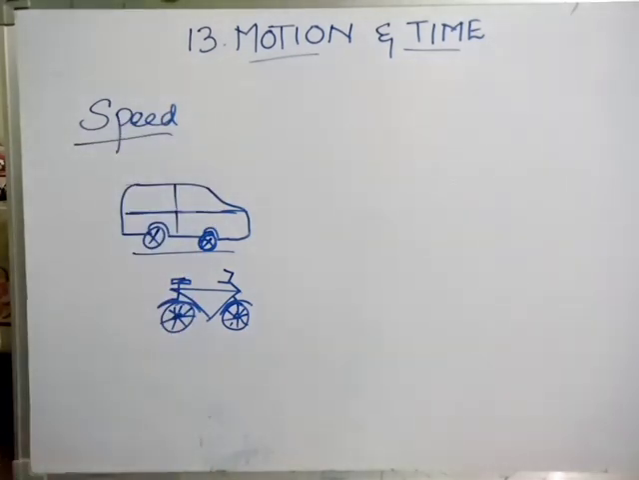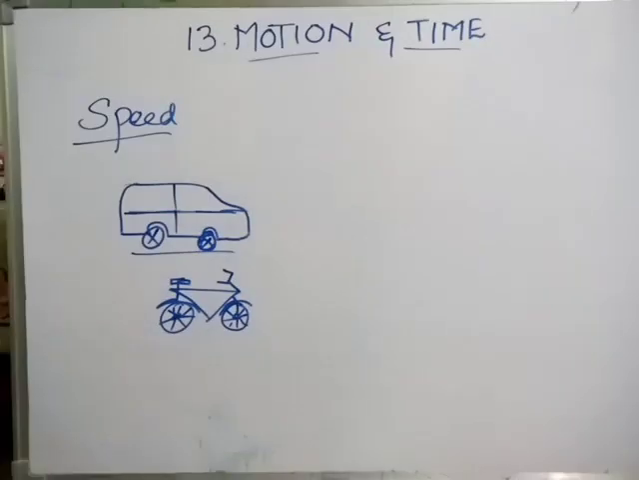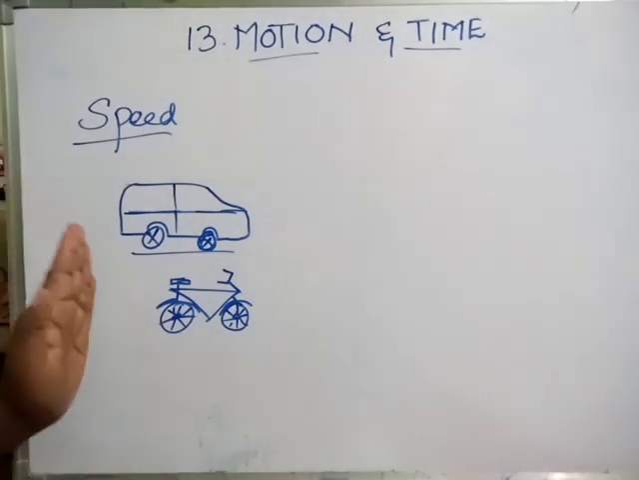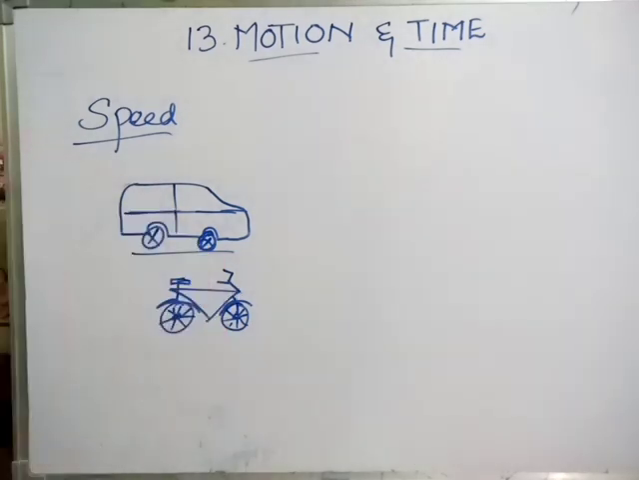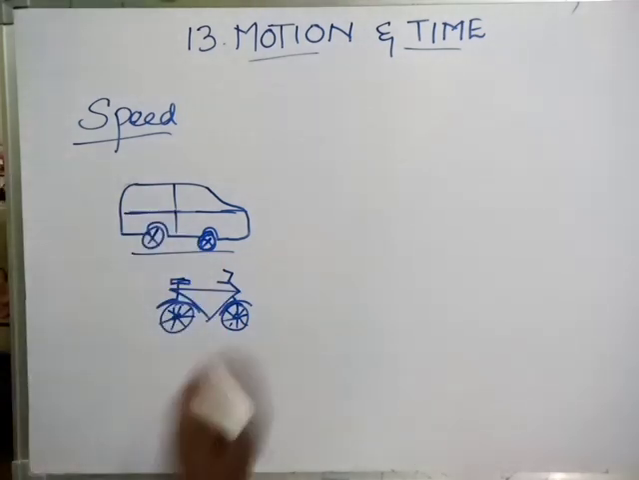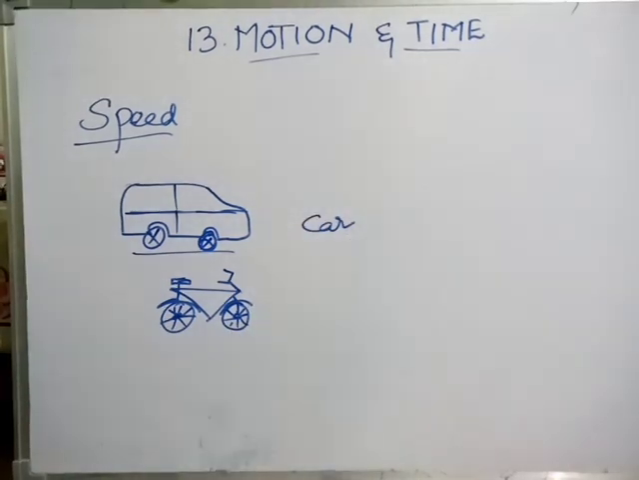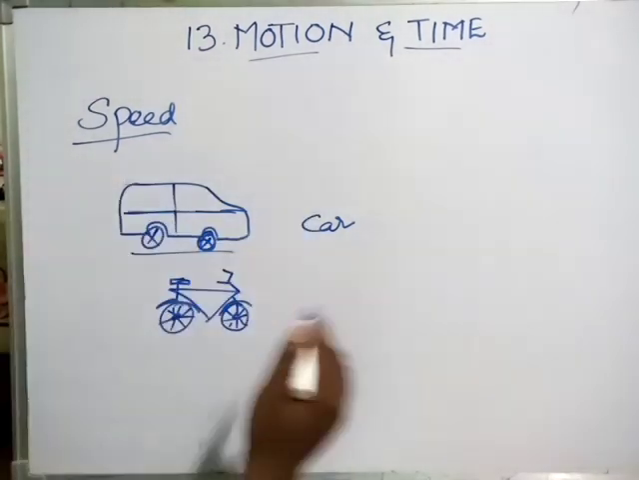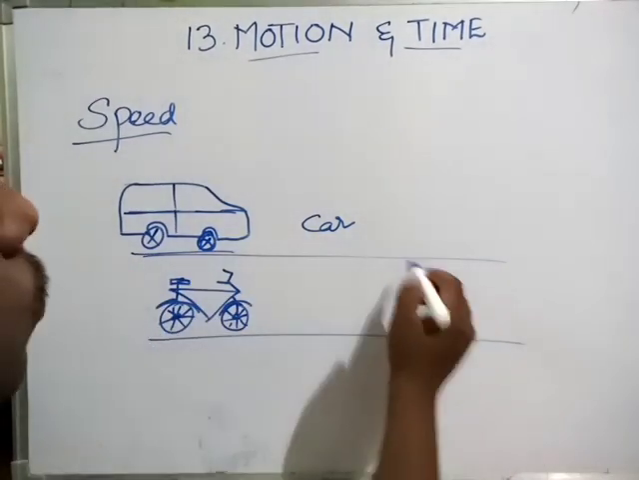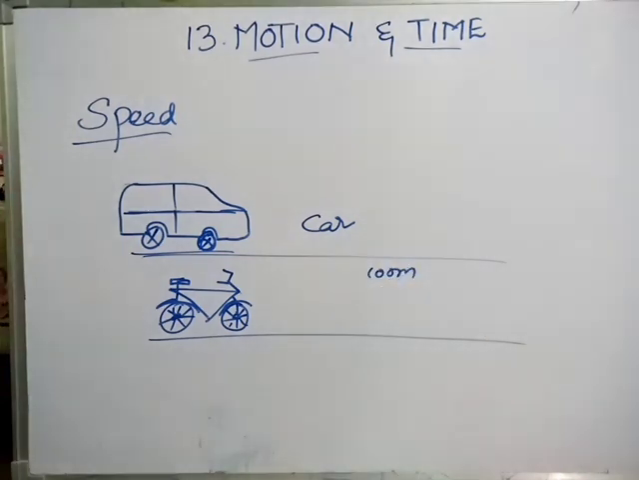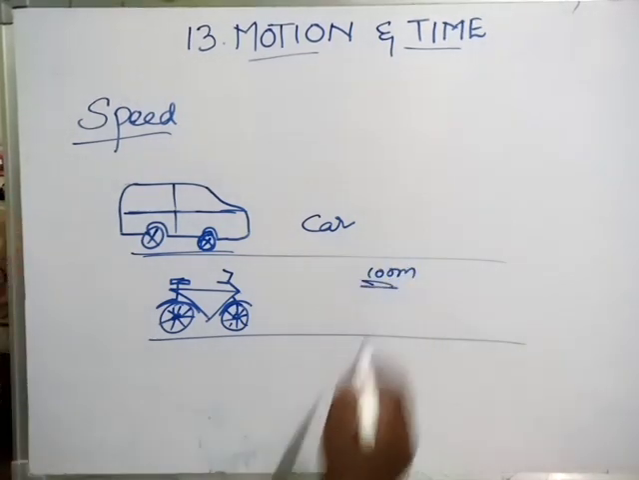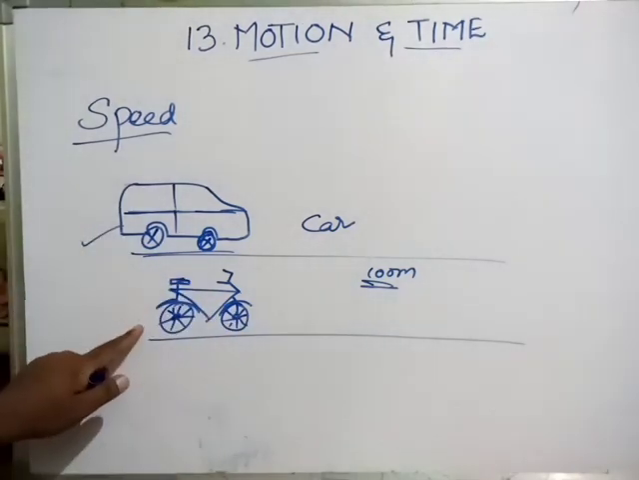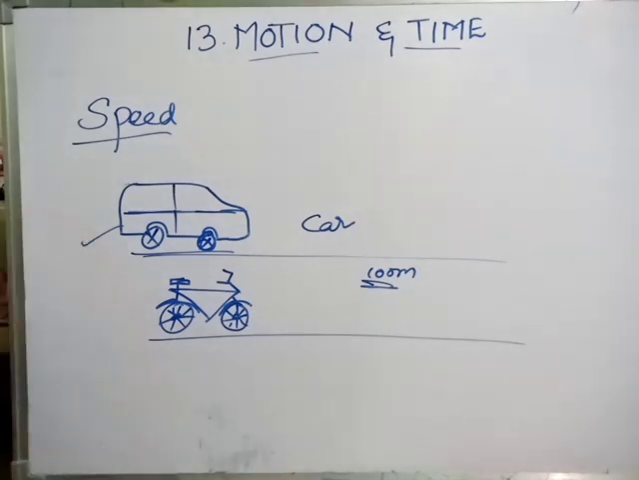Okay, Anna? In these two vehicles, if both start at the same time, which one moves faster? Immediately you say car, because if you consider a distance of 100 meters from the start of the journey, this 100-meter distance is easily covered by the car, but the cycle takes some extra time than the car. Is it or not?